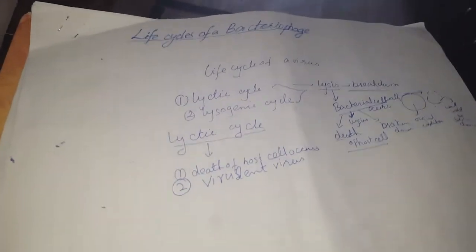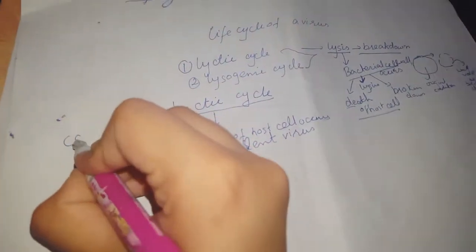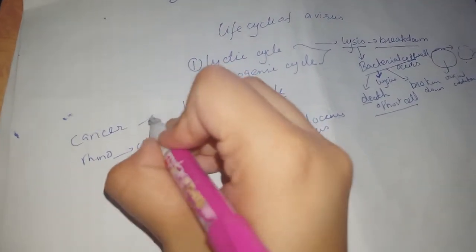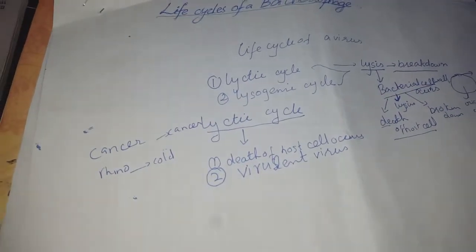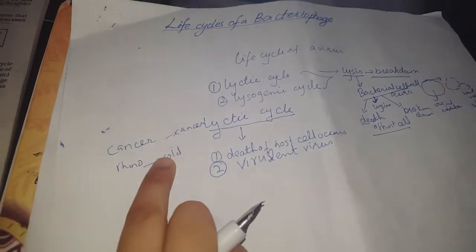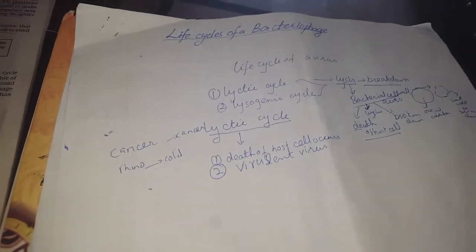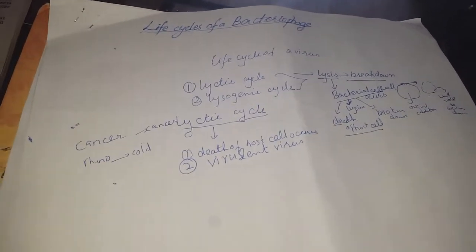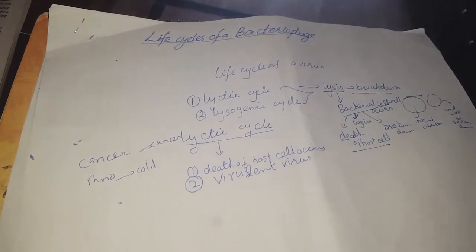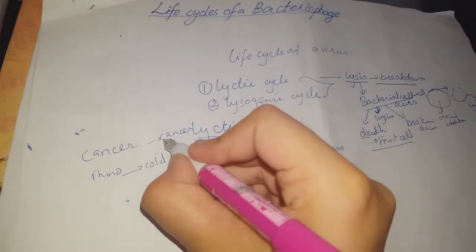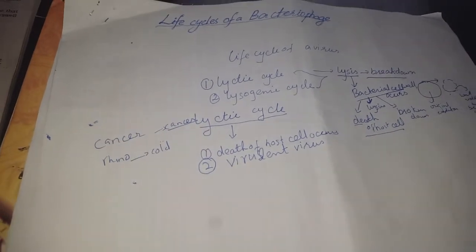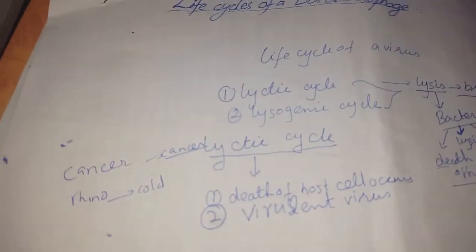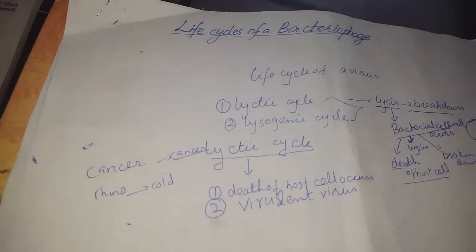For example, if I am saying there are two types of viruses, one is cancer virus and one is rhinovirus. Rhinovirus causes cold, while cancer virus causes cancer. So both are diseases. Cold is treated, and if we don't take medicines also, then it won't cause that damage that will cause death of our cells, right? We won't die due to cold. But cancer is untreated, and even if we try to treat it, at the end 98% of the people suffering from cancer are dying. So this is the difference.